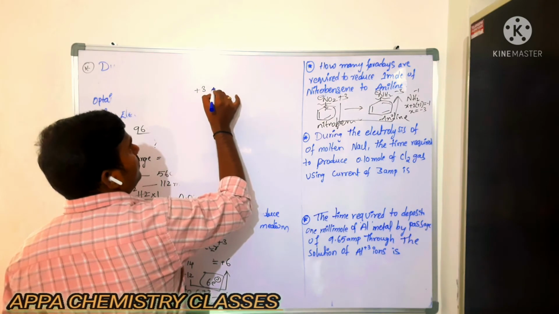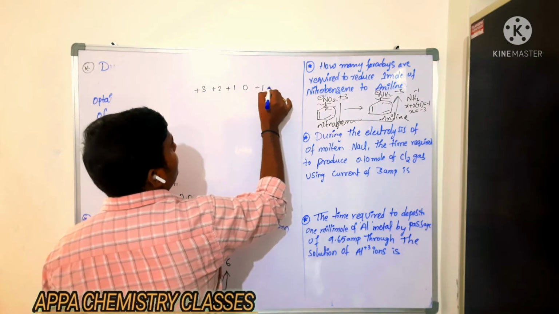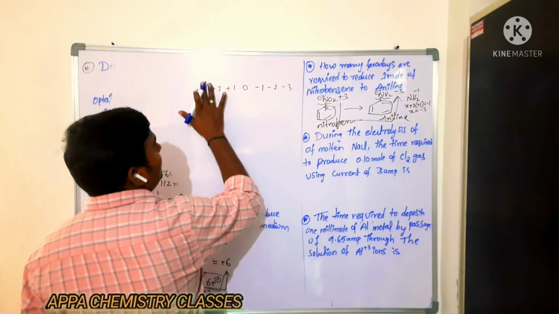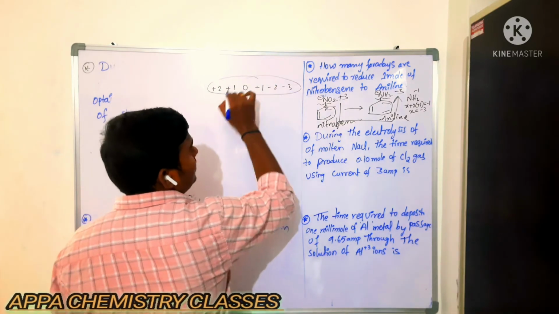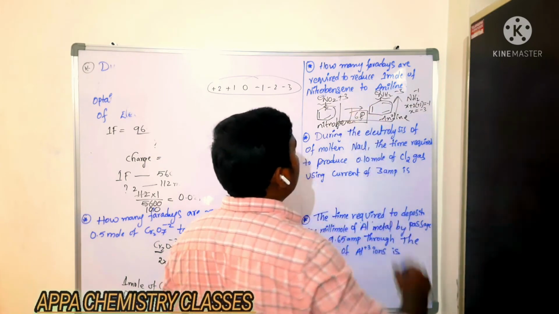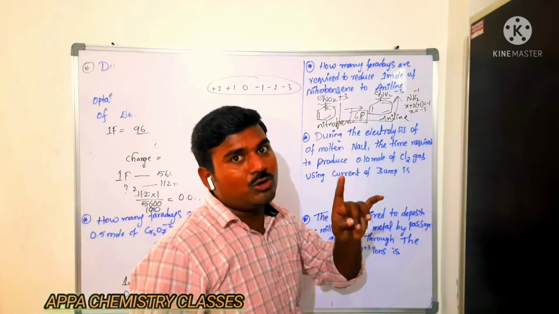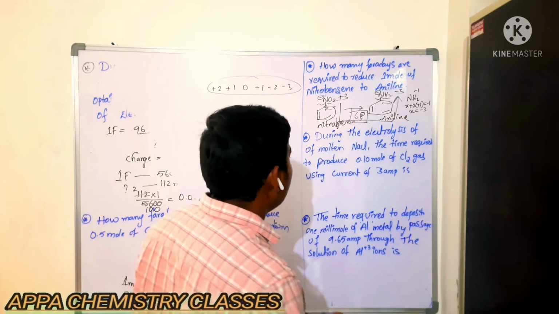So plus 3, plus 2, plus 1, 0, minus 1, minus 2, minus 3. Here plus 3 we should not count after plus, so that is 6 it is changing. That is by gaining 6 mole of electrons. So how many Faradays are required? 6 Faradays. They are asking for 1 mole of nitrobenzene. Only 1 mole. If it is half mole, 3 Faradays. Is that clear? So most important.